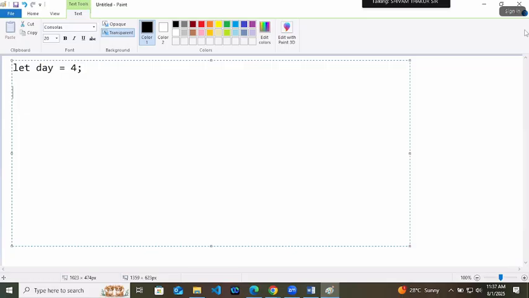In that way you check the first condition, which is console.log Monday, when day is equal to 1. The second condition you can write by this also: if day equals to 2, console.log Tuesday.